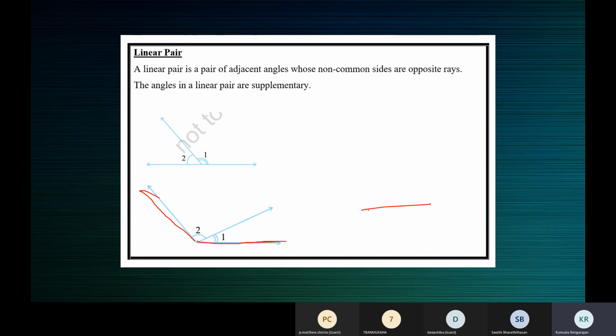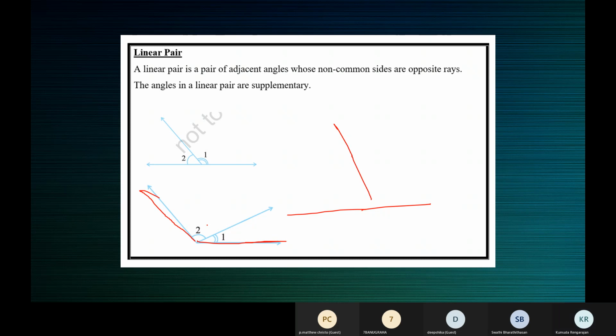So they are adjacent angles, but they don't form a linear pair.